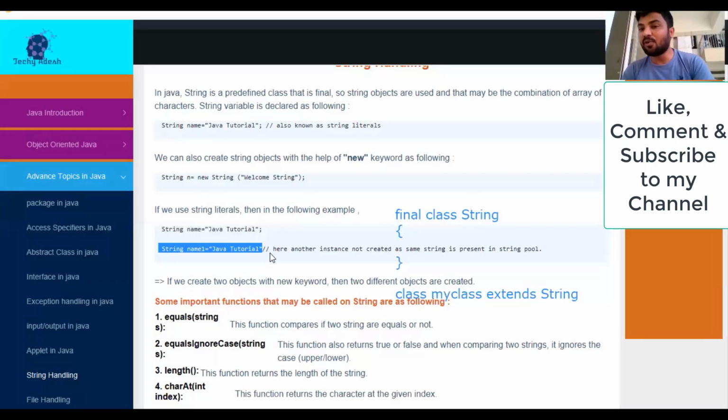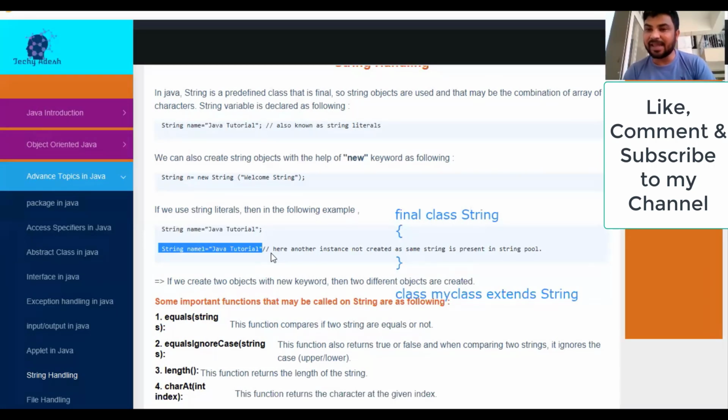It means we don't need to give another memory, right? Yes. But sir, if we create two objects with the help of the new keyword, it means two different objects are created. When you create objects with the new keyword, memory is not shared, so no string pool is there. It means there are two different objects. Still the value is the same, but these are two different objects, right?